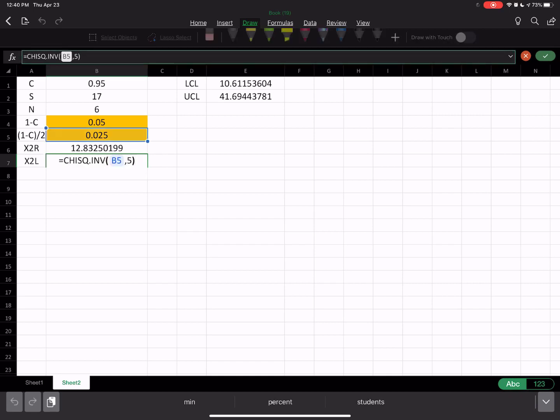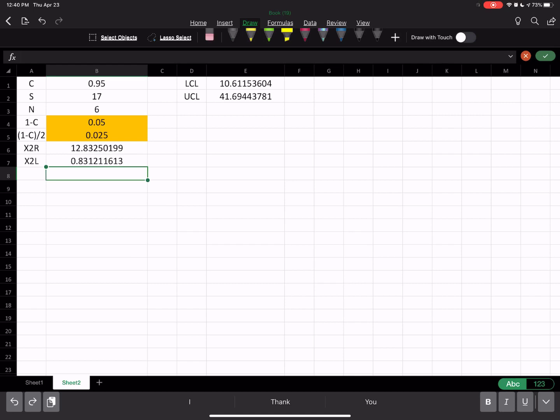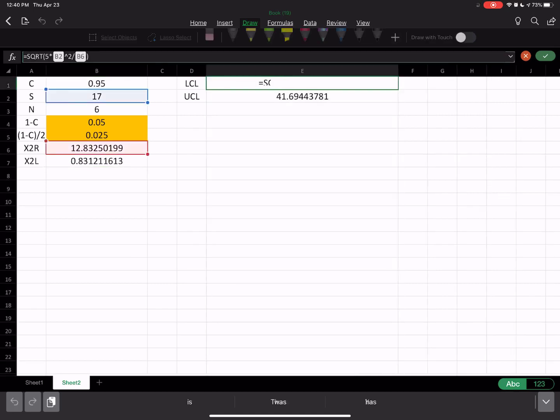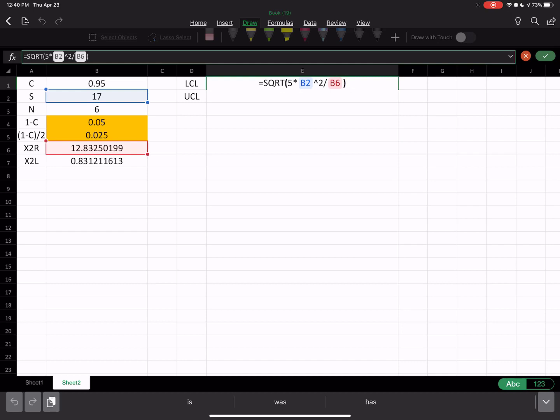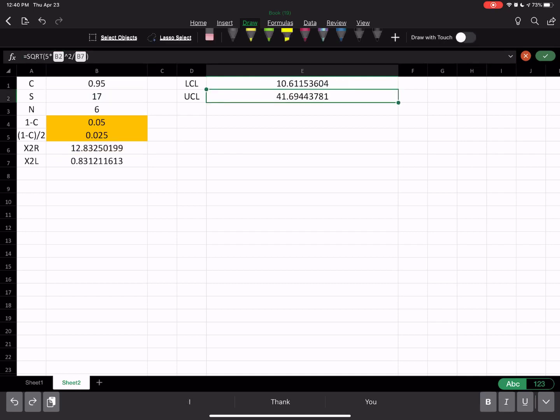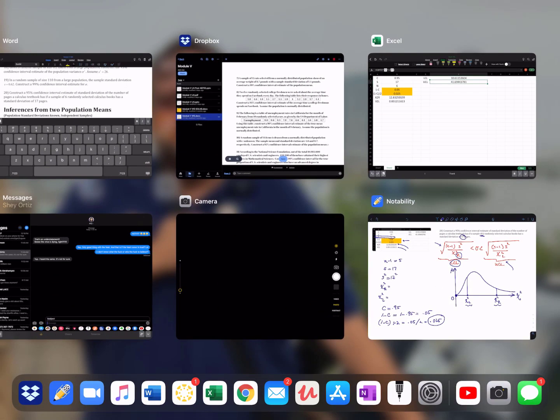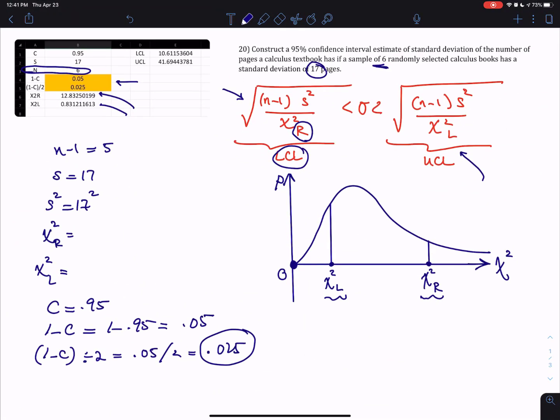And for the chi-square left, you just do chi-square dot inverse, so you just don't type the RT, which is the right, and that by default gives you the left. And that's what you use in the formula. So if I show you the formula, you have the square root of 5 times S squared, B2 squared, divided by, since it's the left-hand side, you divide by the larger value, which is chi-square right, which is in B6. So I just wanted to show you that. Let me go back to my Notability lecture, and let's continue writing that for you.